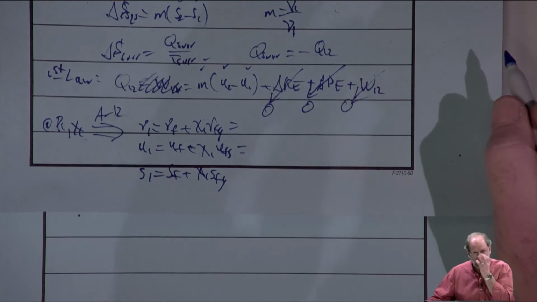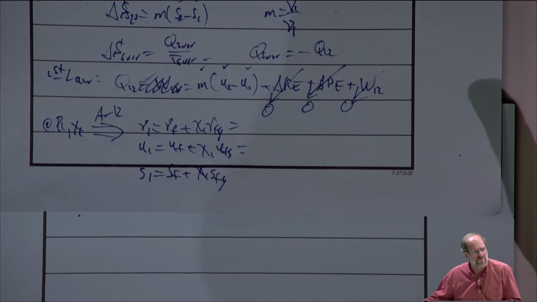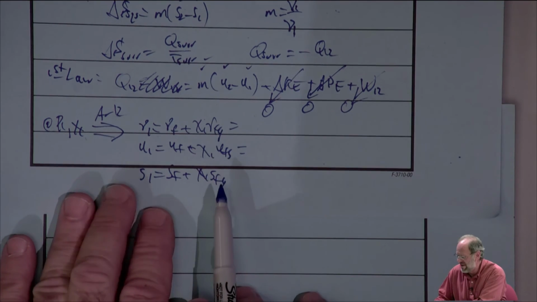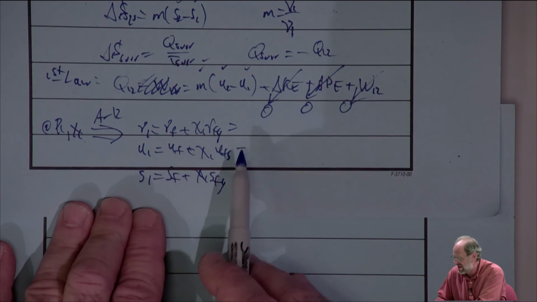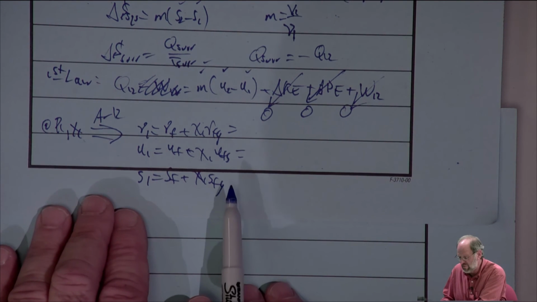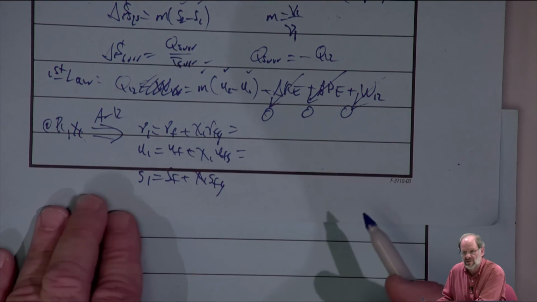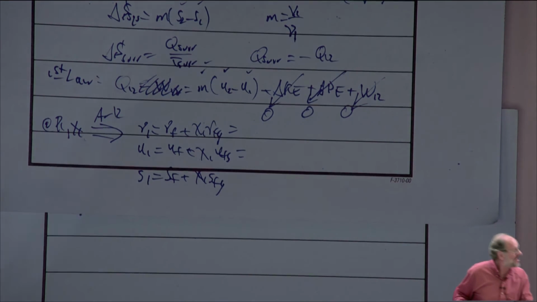Now, in the interest of saving time, we've seen problems just like this before. I don't think we need to go through all the mathematics again. We know how to look up the data. We know how to plug it in. The only thing different, perhaps, is that for this problem, we have entropy data that we need as well. But the entropy data is just like all the rest of the data on our tables, right? There's no real difference there. But let's just go to that table once just to make sure we can see that.